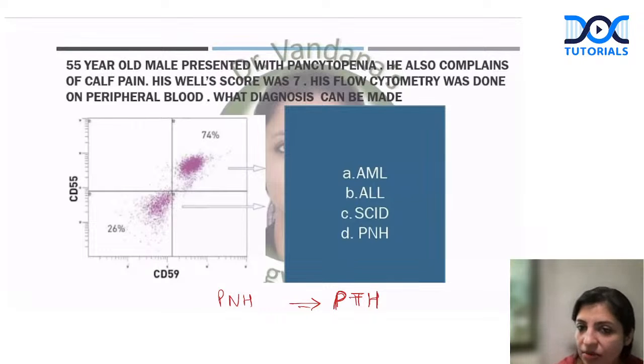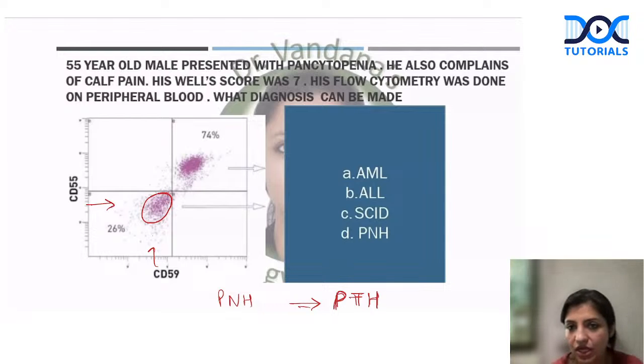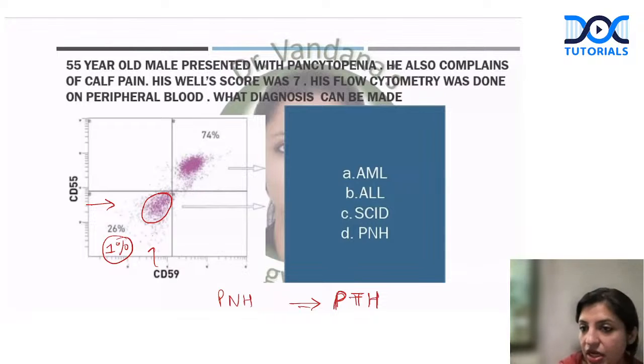So how do you pick them up? Either you use CD55, CD59, which now we are not using. Now we use FLAER. And you see how much population is in the negative quadrant, that is, negative for 55 and 59. Even if 1% population is negative for 55 and 59, that is diagnostic of PNH. Why do you need to identify them?